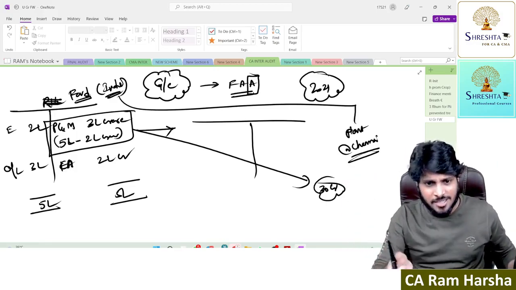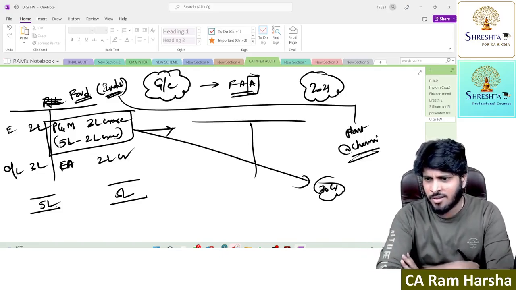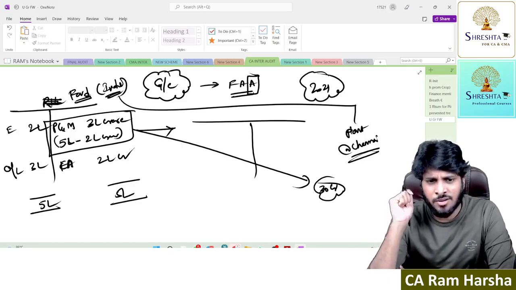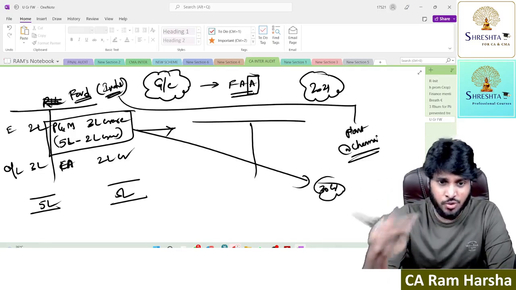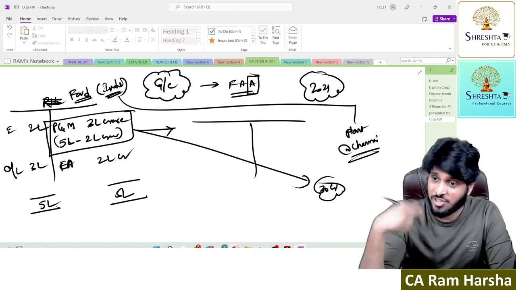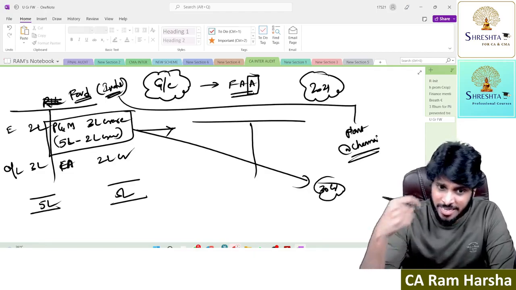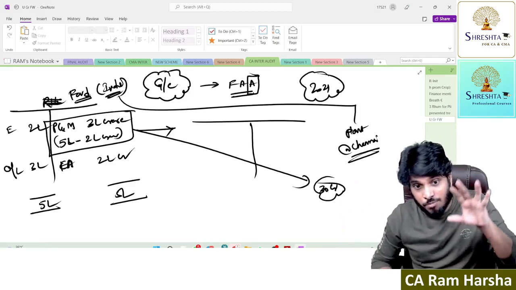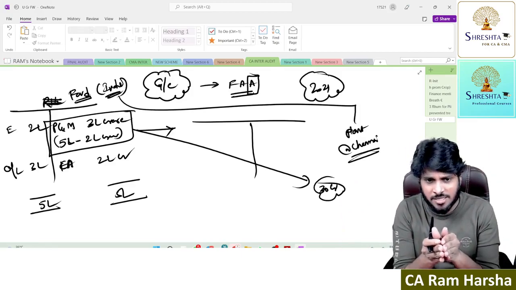The logic is exactly the same. Fixed assets, the company doesn't want to sell. When I don't want to sell, why do I bother about its realizable value? I will use them. I will produce goods. I will do the business. I generate cash flow. So by using these fixed assets and generating cash flows, more than net realizable value, I will get much more value addition to my business.